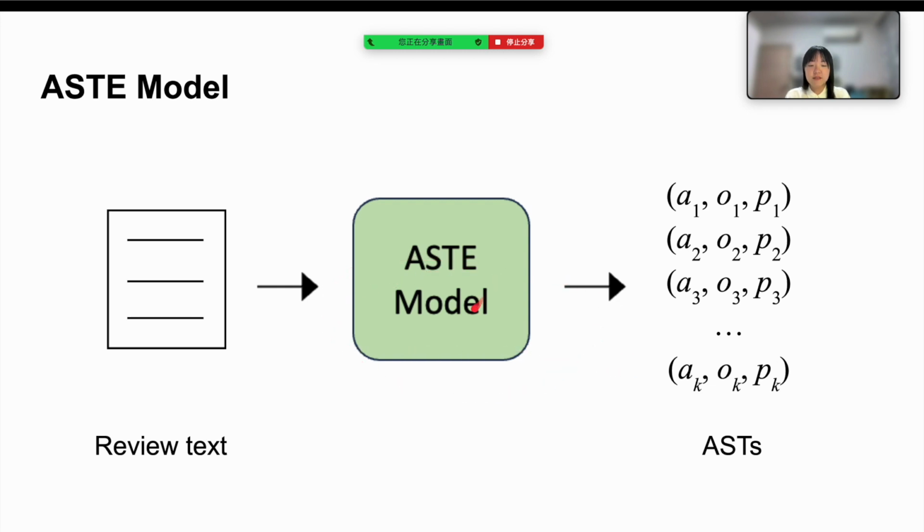The function of the AST model is straightforward. It takes text from a review and generates ASTs.